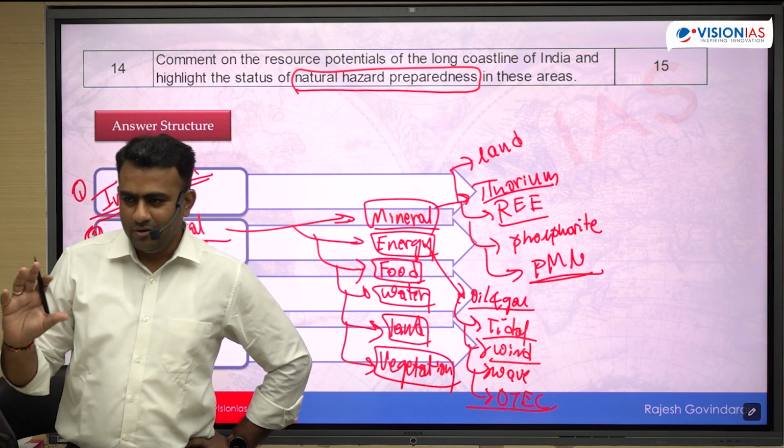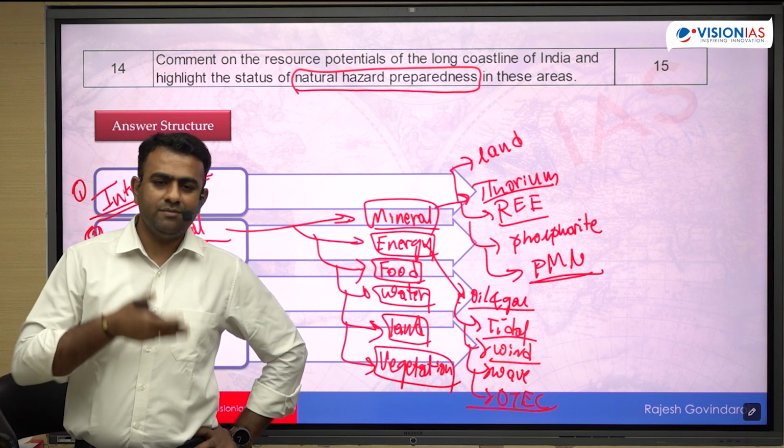Everything is ready. From the block level, from the community level, at the district level, measures are taken, because they get a regular update from IMD. Satellite imagery clearly tells us in which direction the cyclone is moving, and in which area it is going to make landfall. It will immediately issue a warning. The warning system is well established. You can see Odisha as the example of cyclone preparedness.